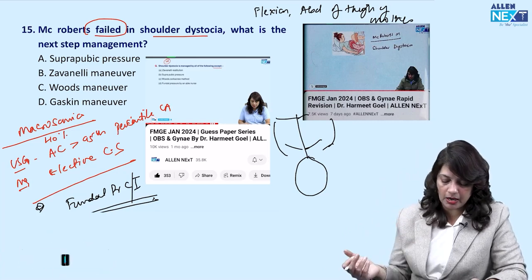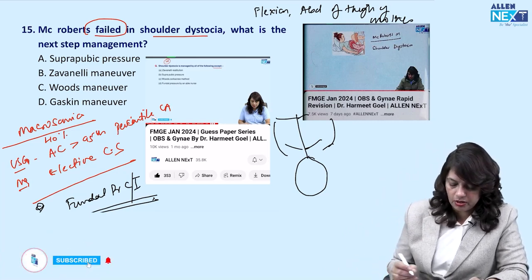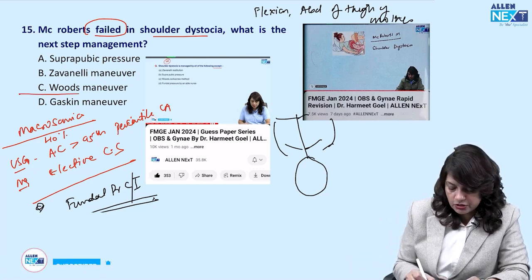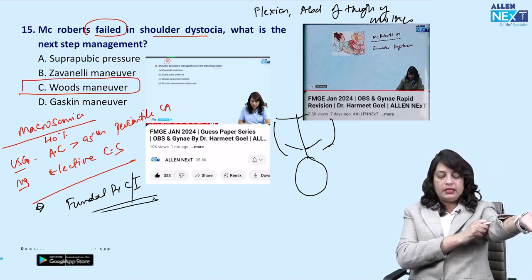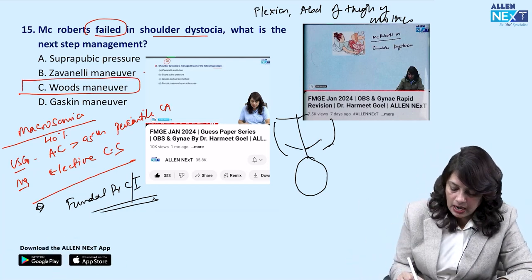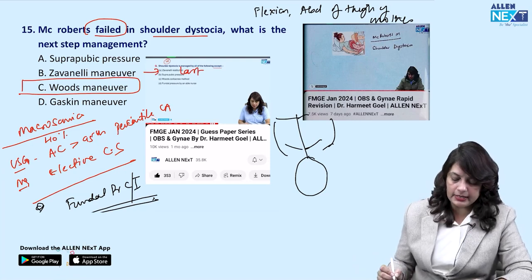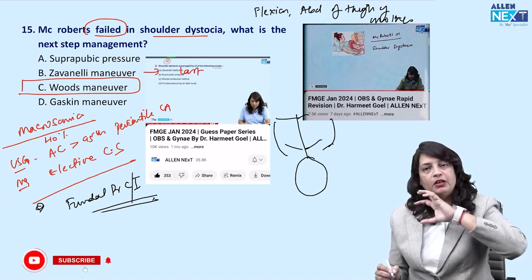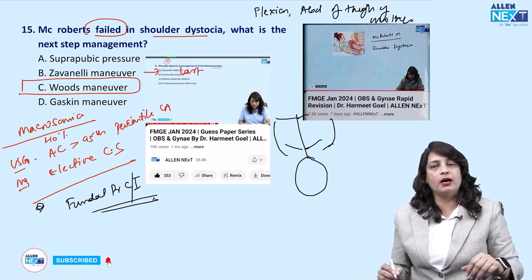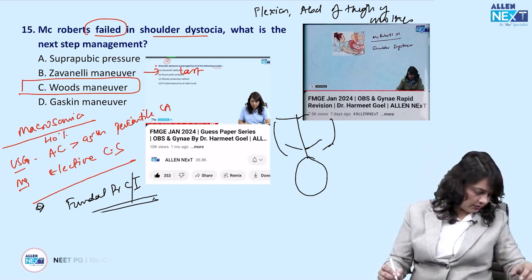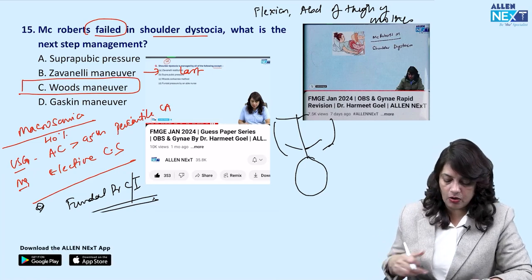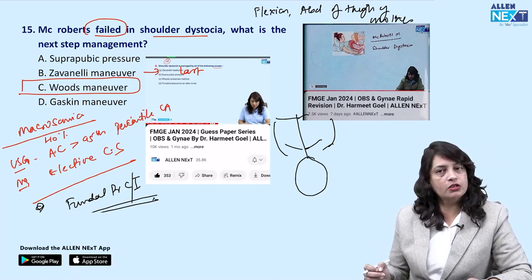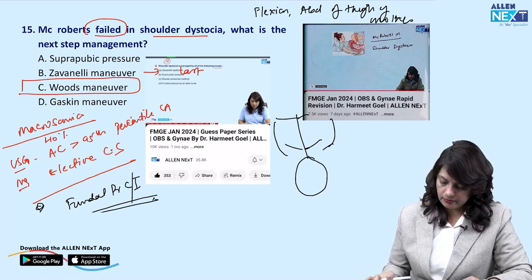If the McRoberts maneuver fails, the next maneuver is the Woods corkscrew maneuver. Gaskin's maneuver is the next one, and the last maneuver is the Zavanelli maneuver, where you push the fetal head back and perform a cesarean section. And the last one is cleidotomy, which is usually not done nowadays. So the answer to this question is Woods corkscrew maneuver.